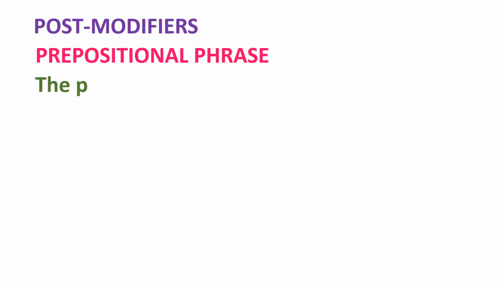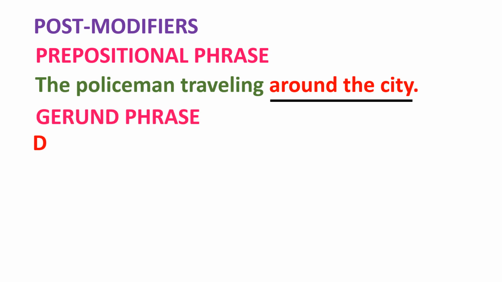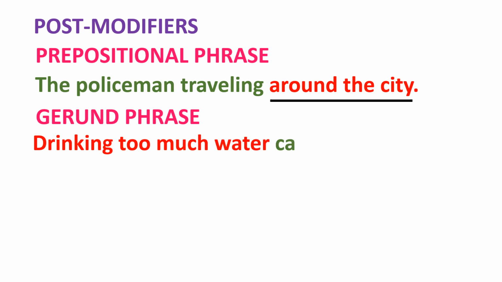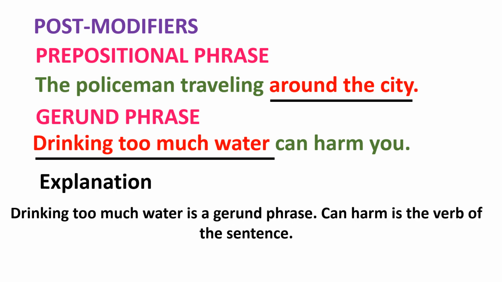And post-modifiers could generally be any of the below. Number 1, prepositional phrase: the policeman traveling around the city. Here, around the city is a prepositional phrase. Number 2, gerund phrase: Drinking too much water can harm you. Drinking too much water is a gerund phrase. Can harm is the verb of the sentence.